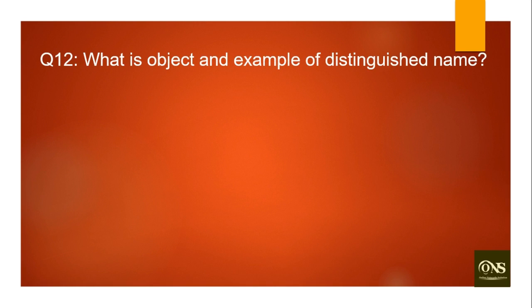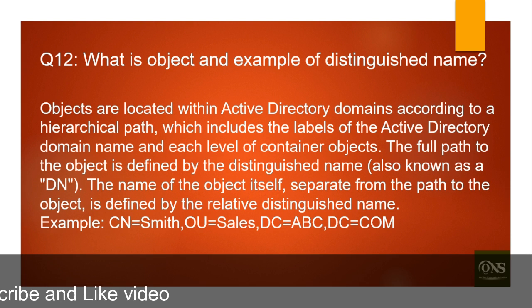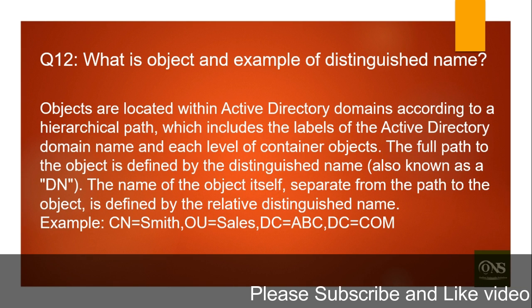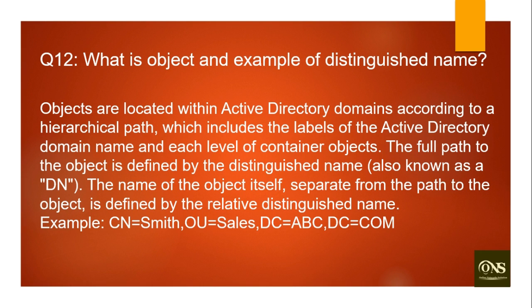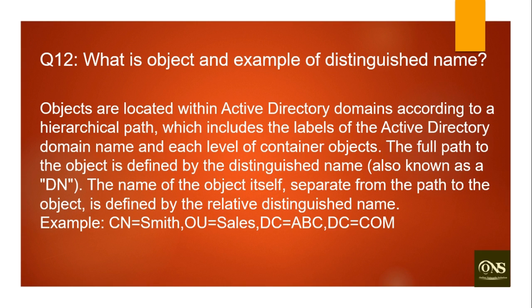What is an object? Give an example of a distinguished name. Objects are located within Active Directory domains according to a hierarchical path, which includes the label of the Active Directory domain name and each level of container object. The full path to the object is defined by a distinguished name, also known as DN.